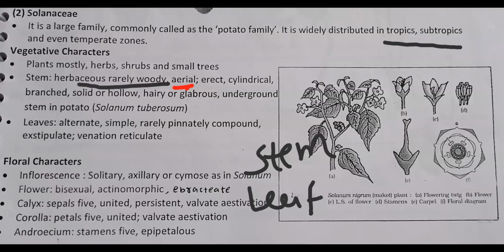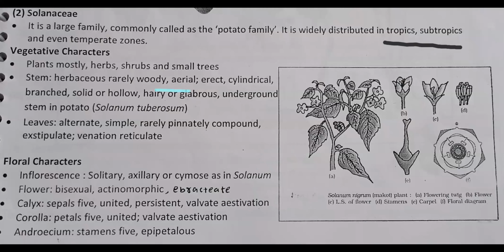See, in the Solanaceae family, in the vegetative characters, first is the habit: plants are mostly herbs, shrubs, and small trees. Then the root: remember, the taproot system is present. Then the stem: herbaceous, rarely woody, greenish in color, mostly soft wood is present.